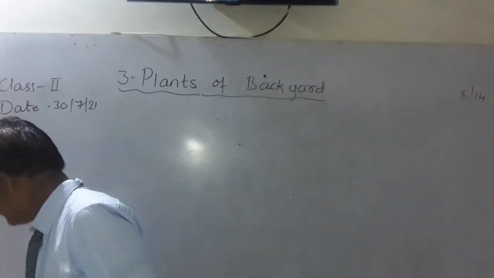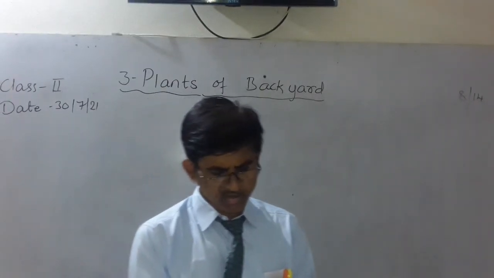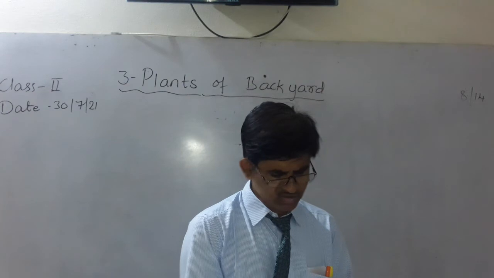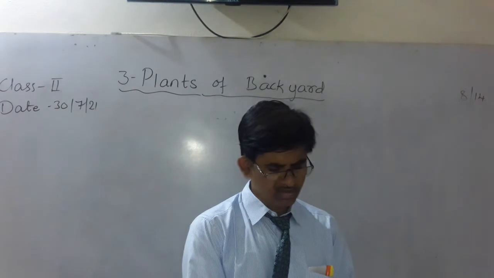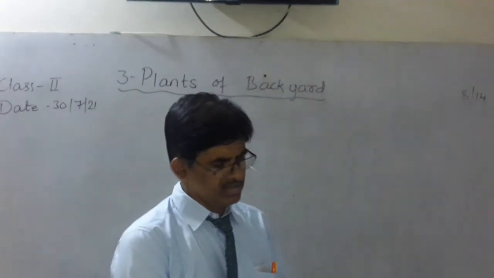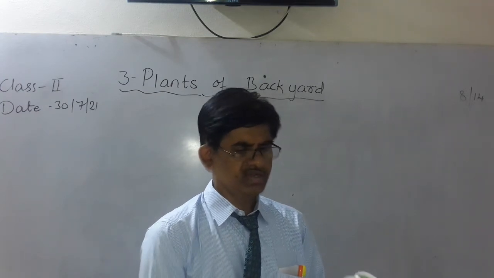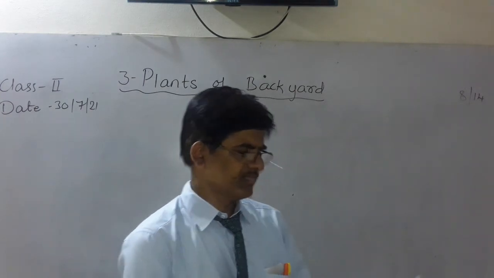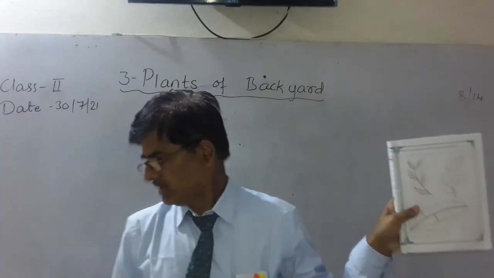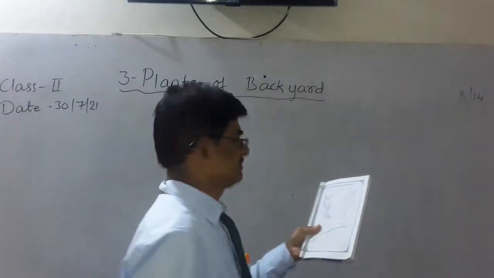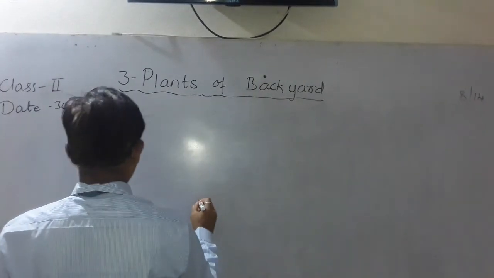Some leaves are small, some leaves are big, and the shape of the leaves is also different. Usually all the leaves are green in color. Now let me show you the shape of one leaf from page number 30, also one leaf, and you also try to draw them.